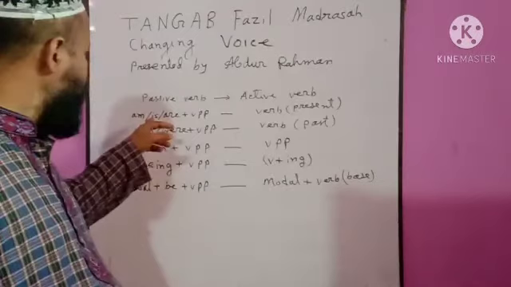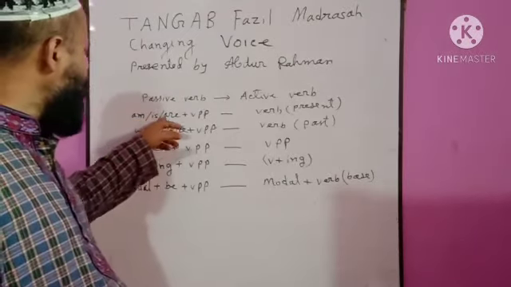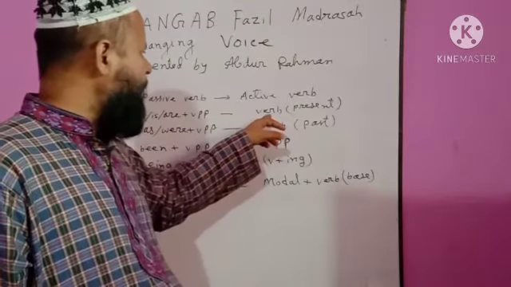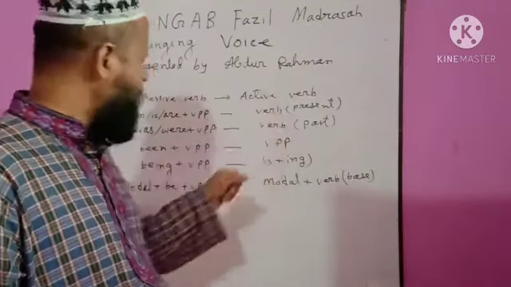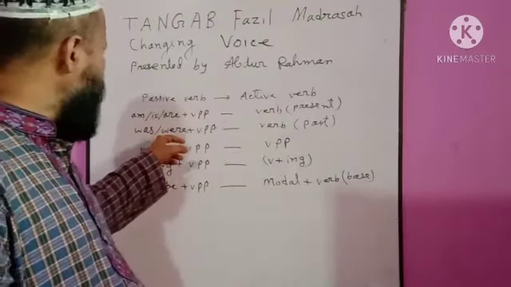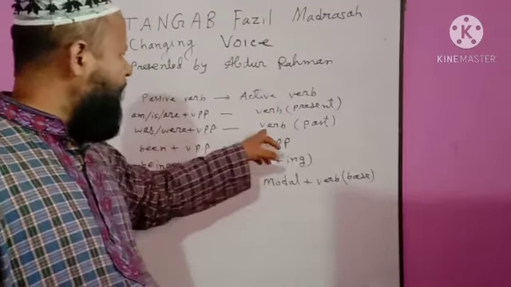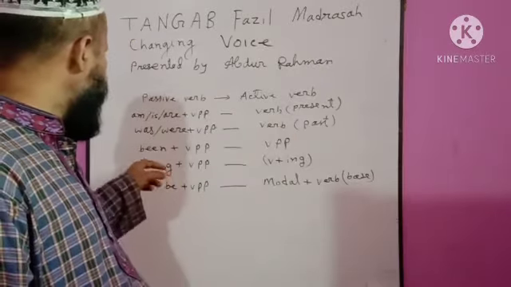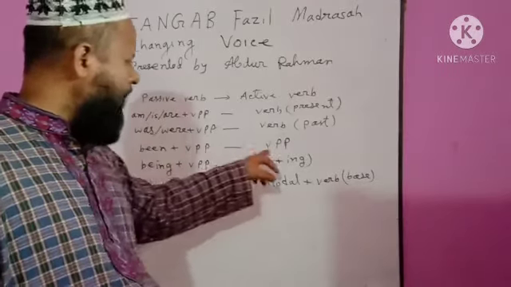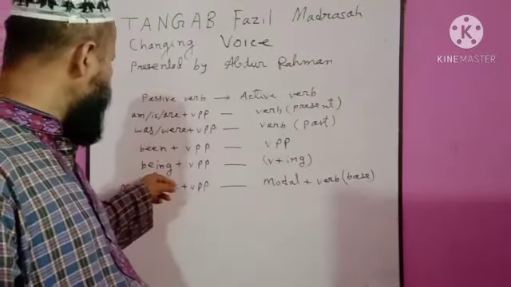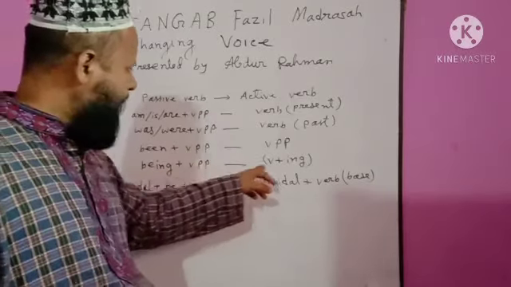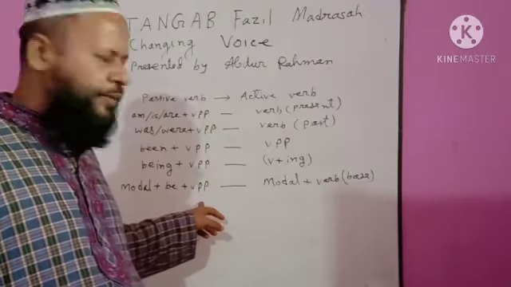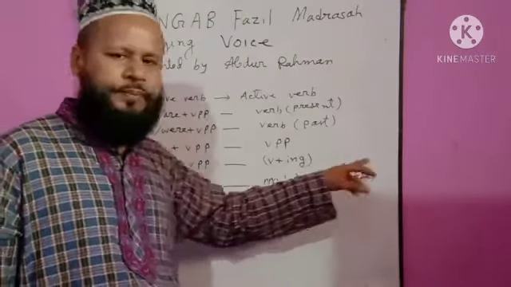When the to be verb is am, is or are, then the active verb will be present form. For was, were, main verb past form. Been, past participle. Being, verb plus ing. Modal plus be plus verb past participle will be modal plus verb base form.